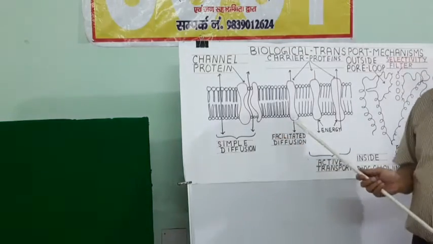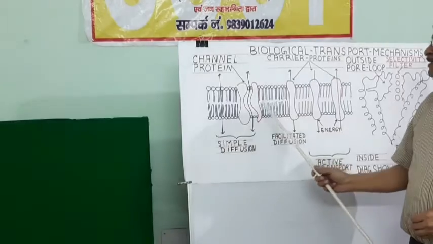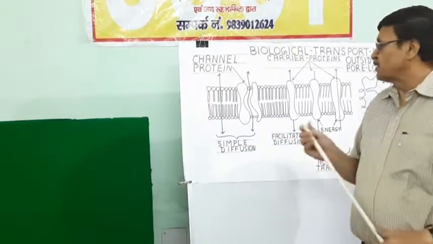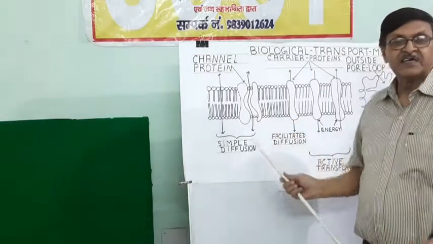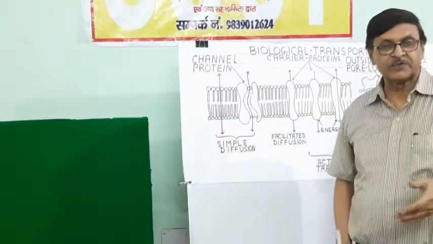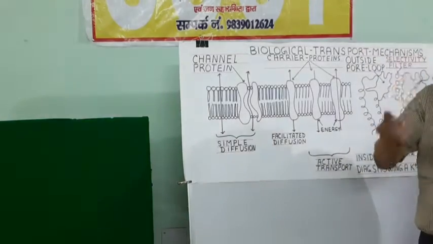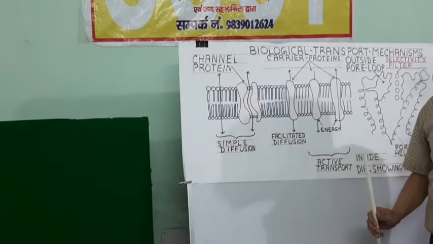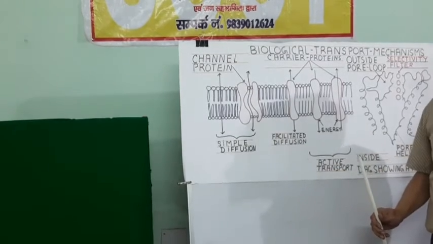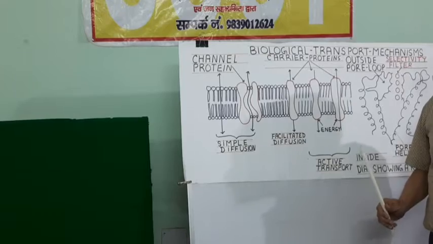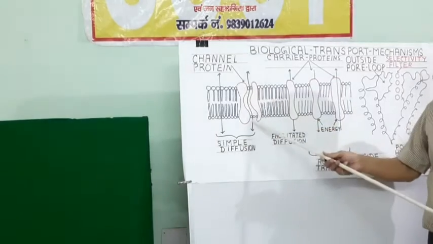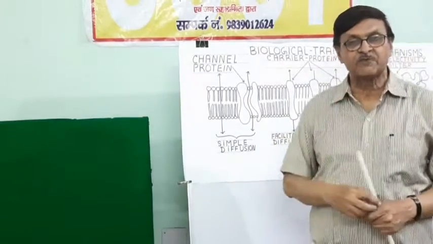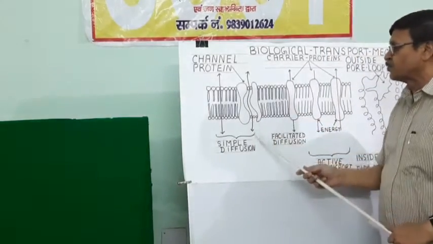The second possibility is that there are some protein channels which make a passage, and small molecules can pass through this channel. For example, for movement of water molecules, we have 13 types of aquaporin channels. Aquaporin: aqua means water, pore means pore. So they are for movement of water molecules. And along with water molecules, some small molecules which are soluble in water can also be transported through this